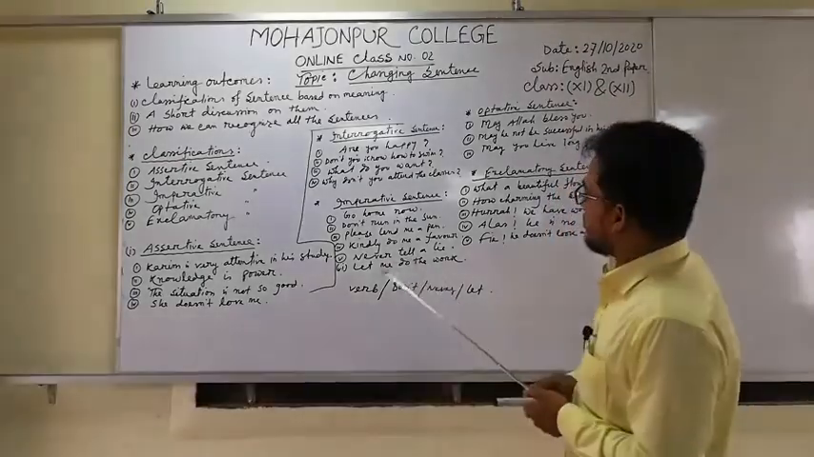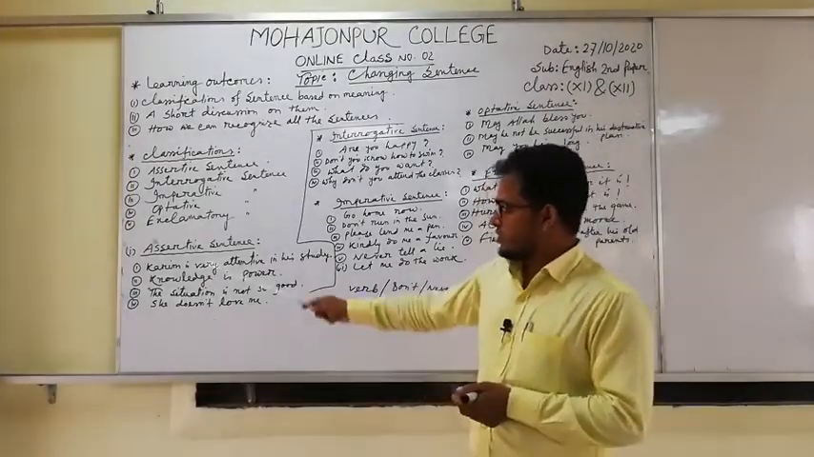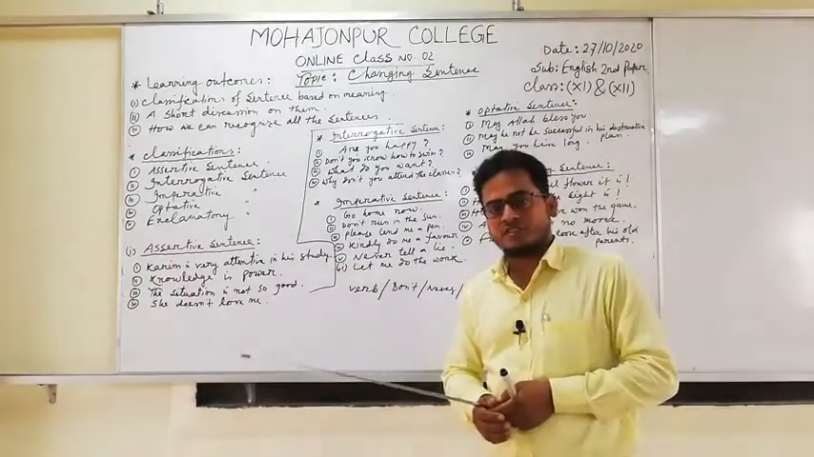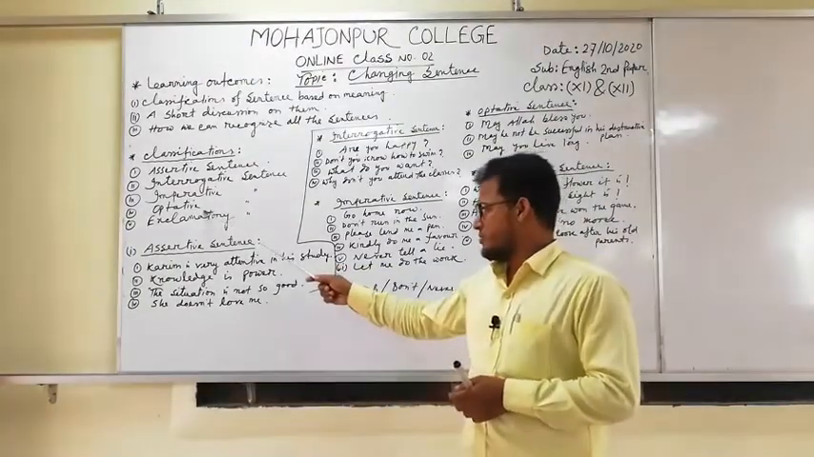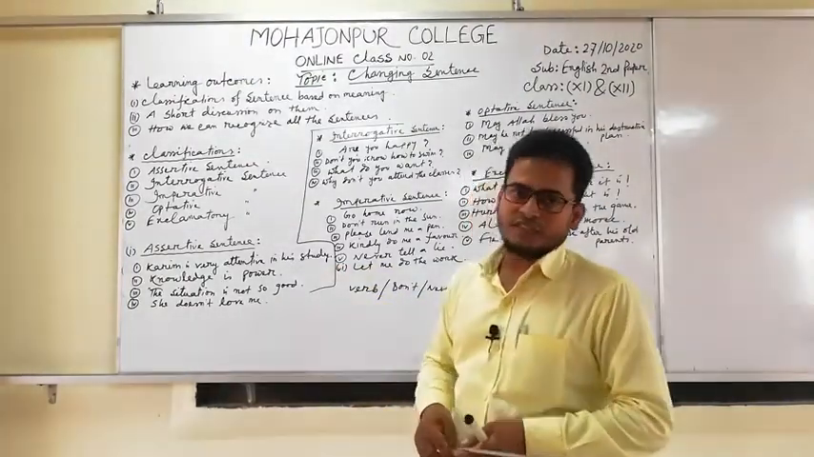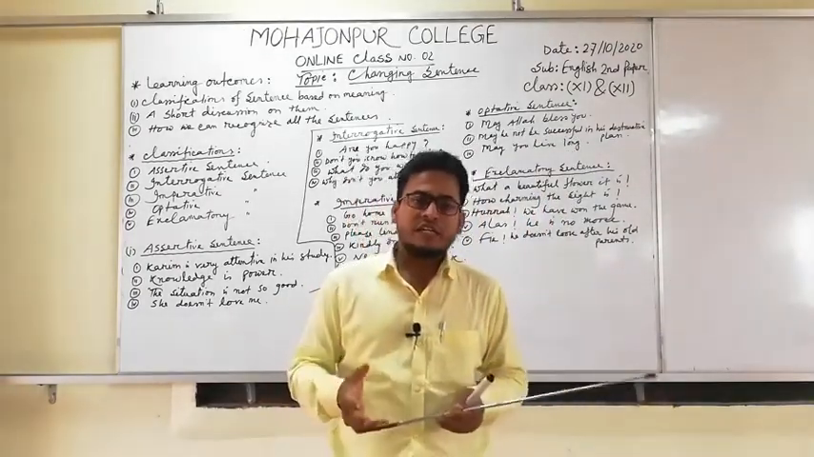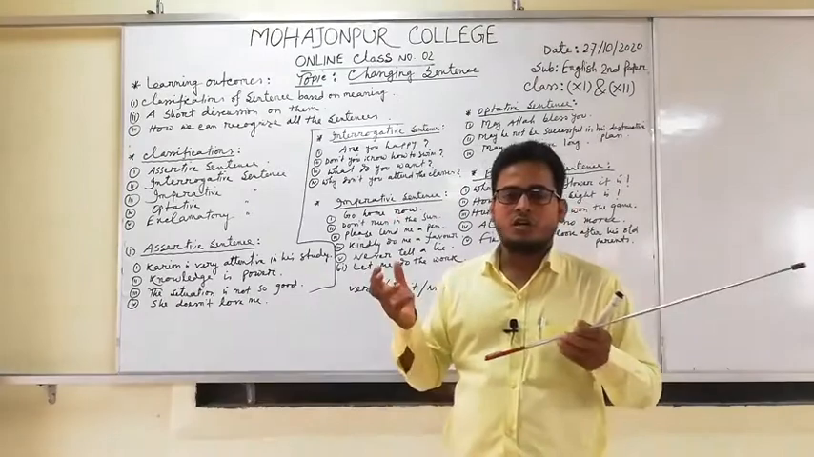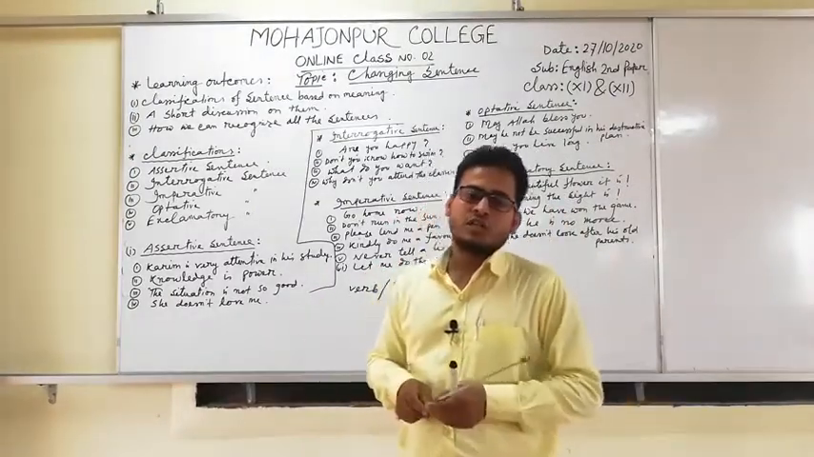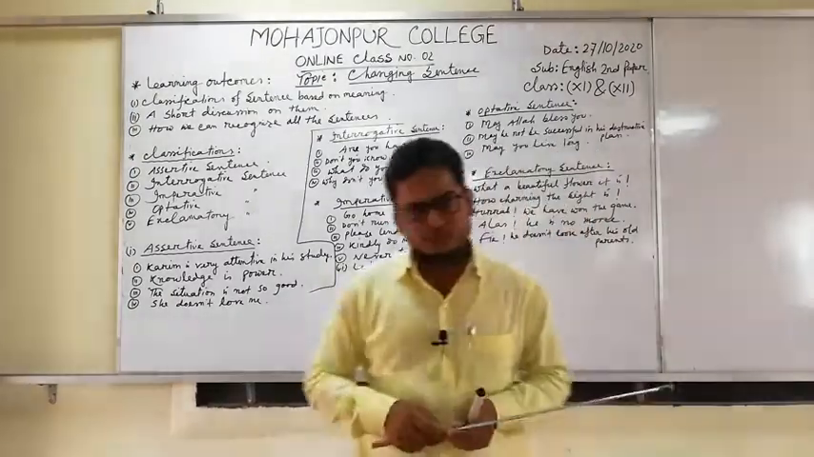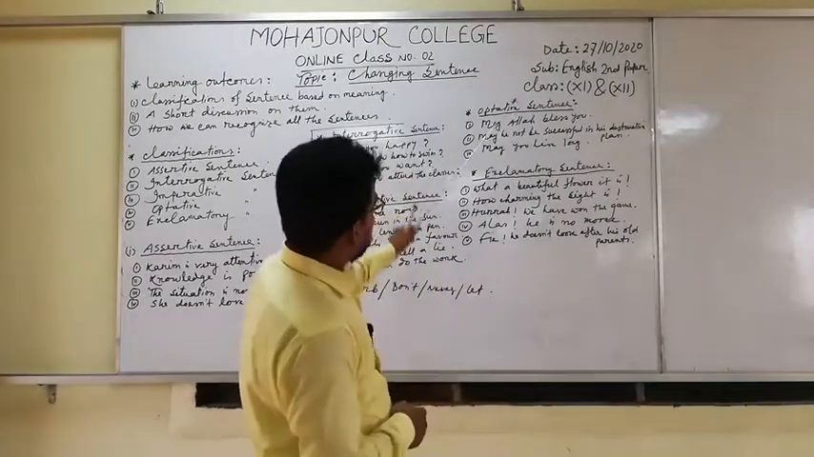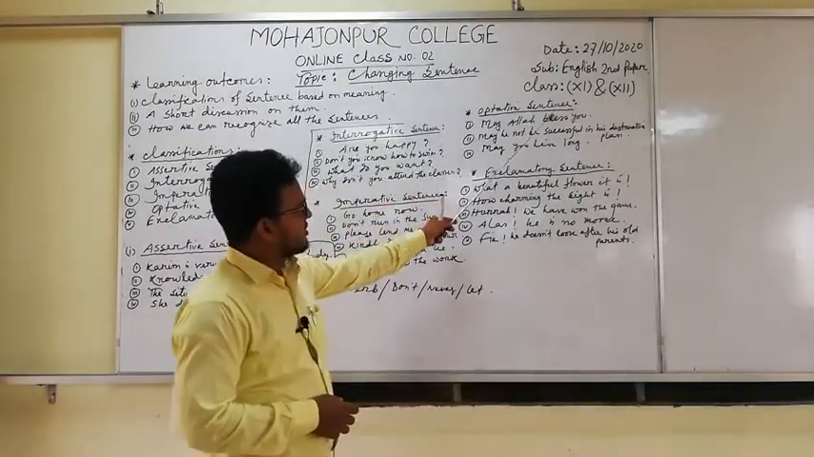Okay. Now, my dear students, the fourth one is optative sentence. The fourth one is optative sentence. What is optative sentence? Actually, an optative sentence is a sentence that expresses a wish or prayer. That is called optative sentence. Okay, let's have a look at the board. Optative sentence here.